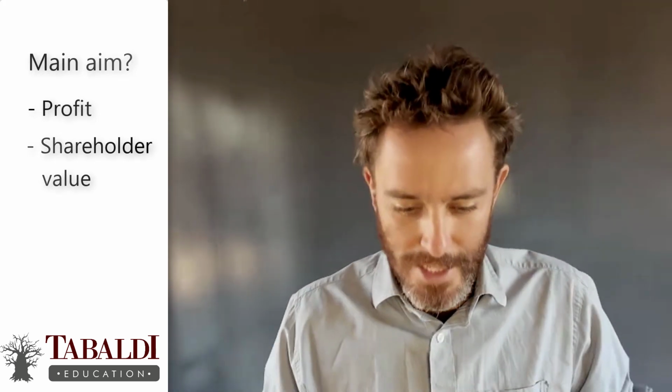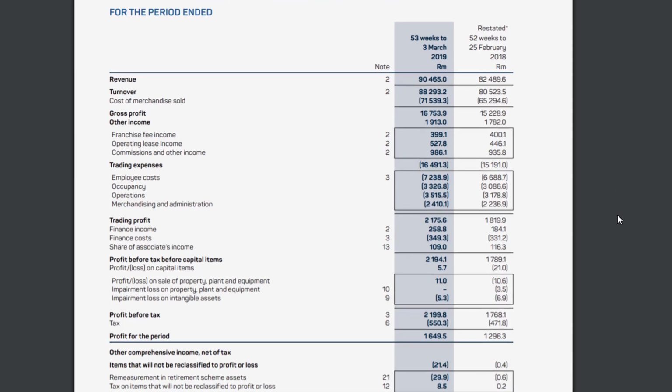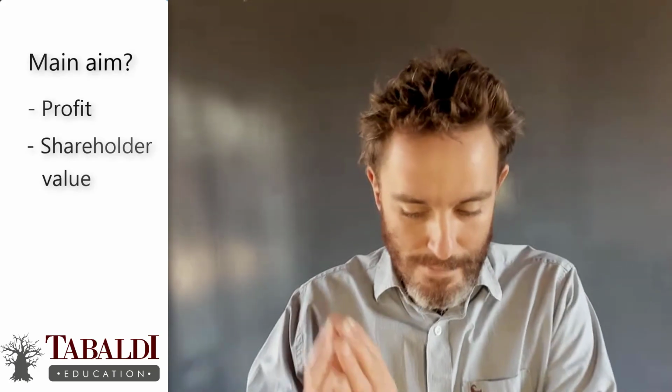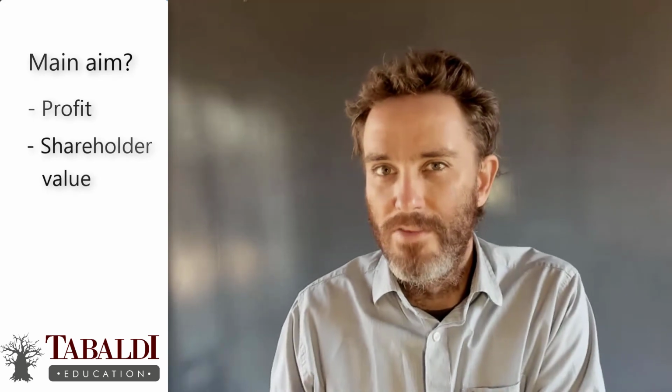So costing, if you think about it, look at this statement from Pick n Pay. We've got our profit statement here. There's our net profit. It increased from the previous year. We start with revenue, so sales, and then we have costs. So all of it is basically costs. So costing deals with making a profit on the statement of profit or loss. So that's the job of the management accountants, to make sure that we make a profit.